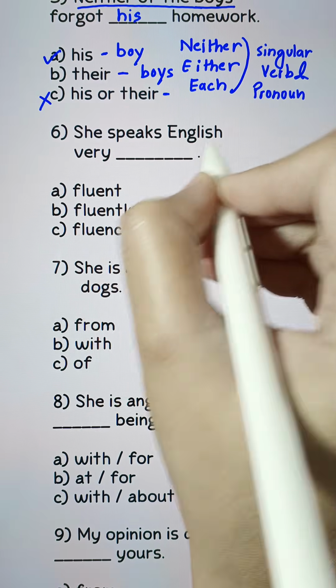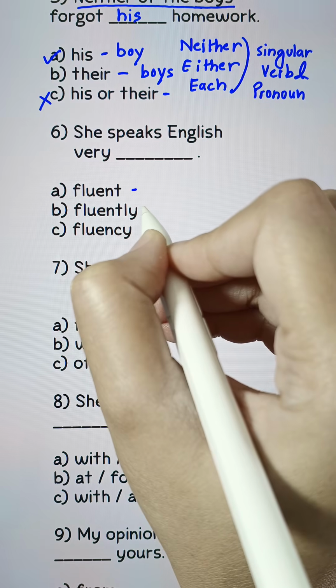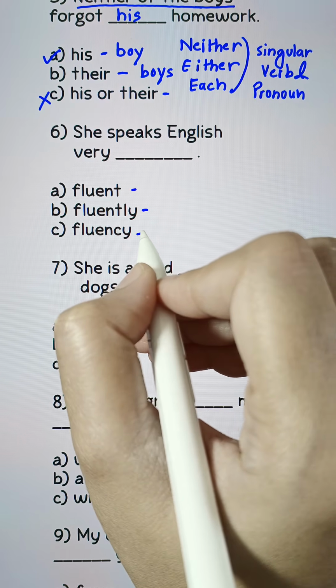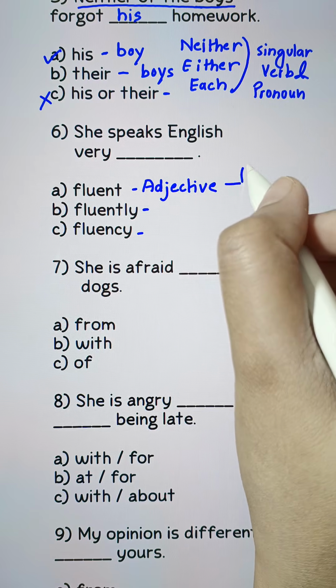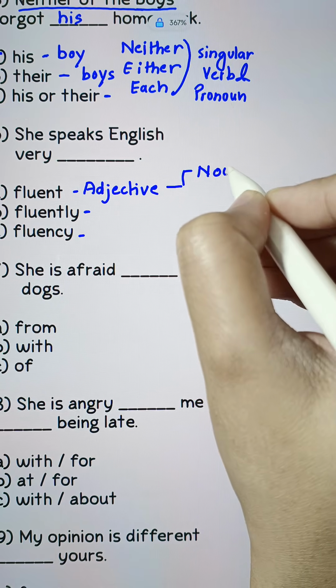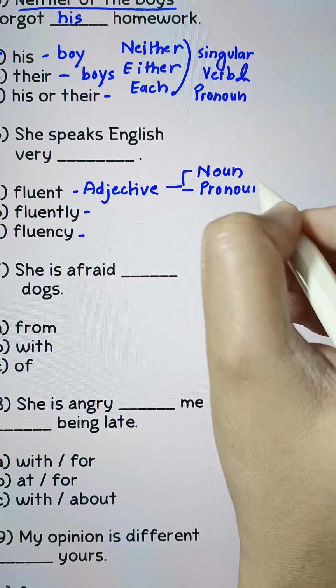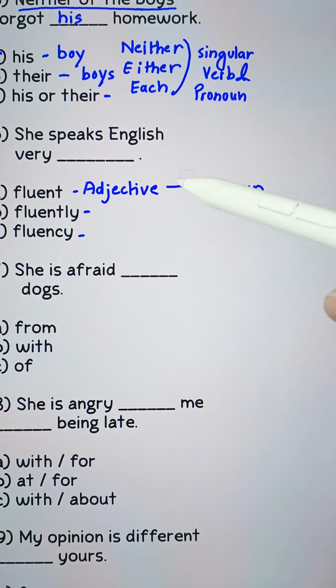Next. She speaks English very blank: fluent, fluently, fluency. Fluent is an adjective that describes a noun or a pronoun, tells about a noun or a pronoun.